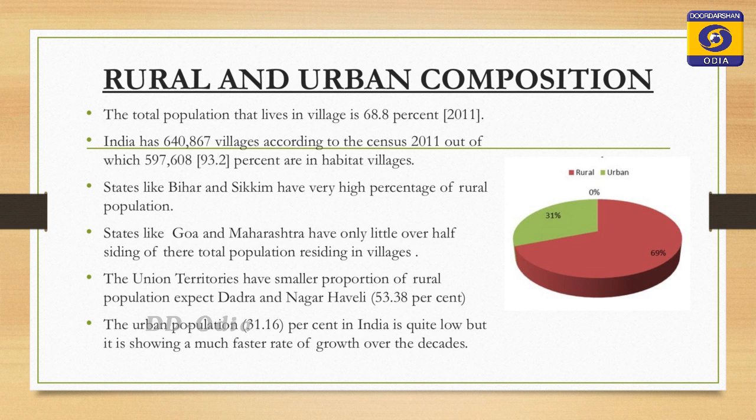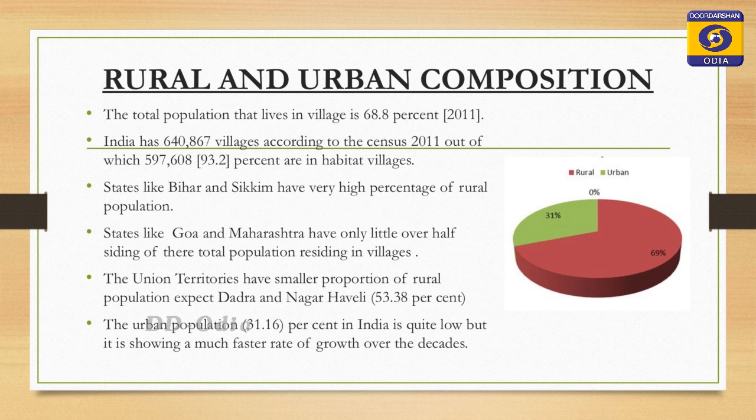States like Bihar and Sikkim have a very high percentage of rural population, whereas in states like Goa and Maharashtra over 50% of the total population resides in villages. Union territories have a smaller proportion of rural population except Dadra and Nagar Haveli, at 53%.